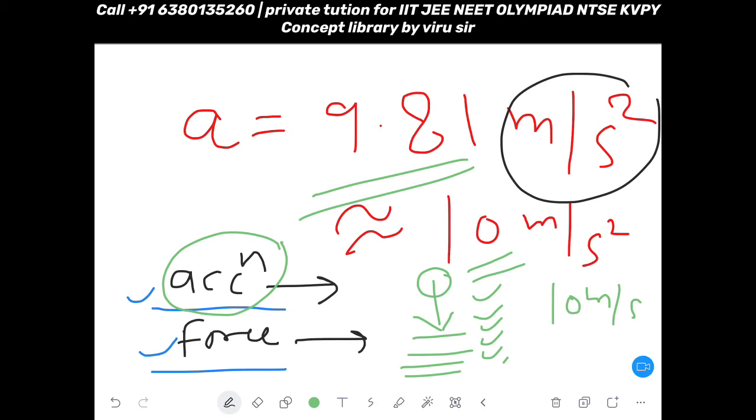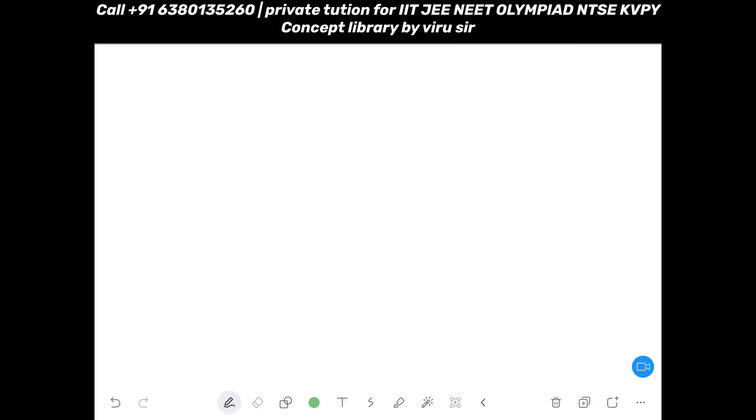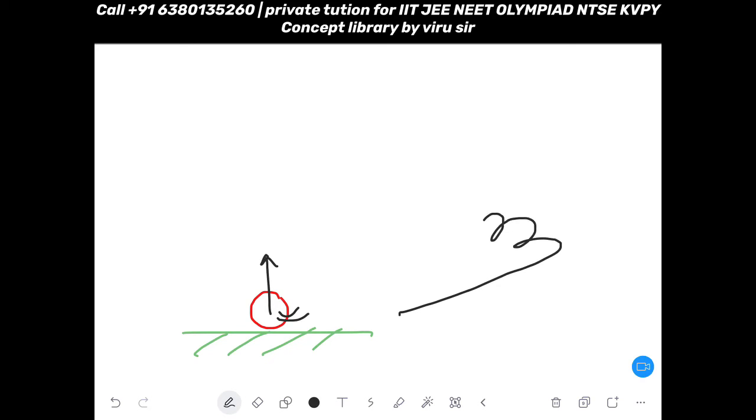Just the opposite case you consider to understand retardation. I am changing the page. Suppose you have again the same earth, but this time you have a ball or any object here. Now this object you want to throw up. In the beginning you will throw it by your hand. Suppose this is your hand, and in your hand you have taken the ball.